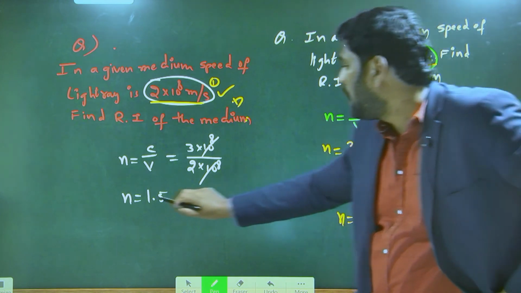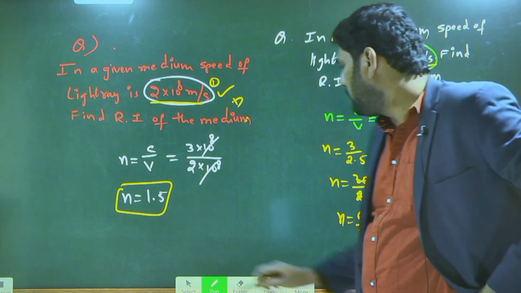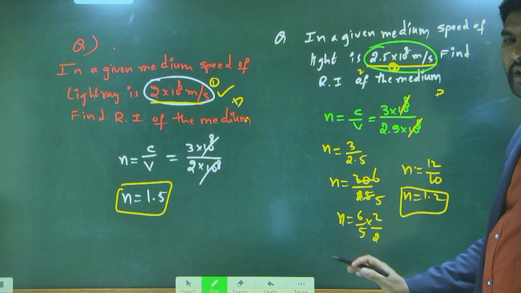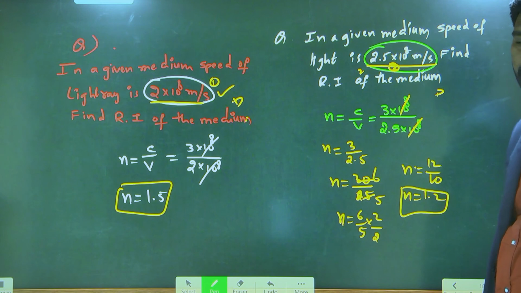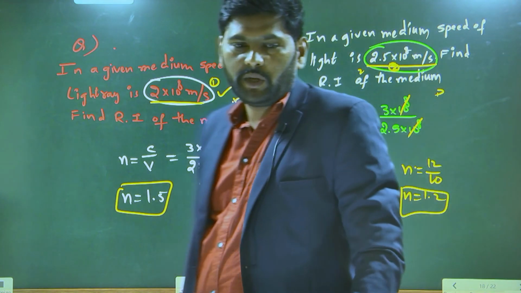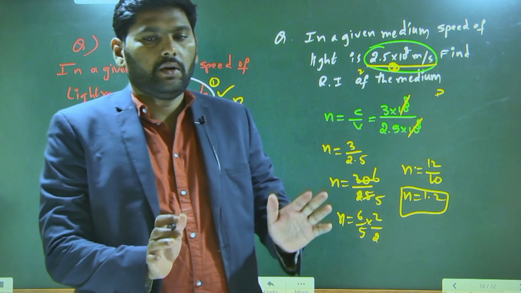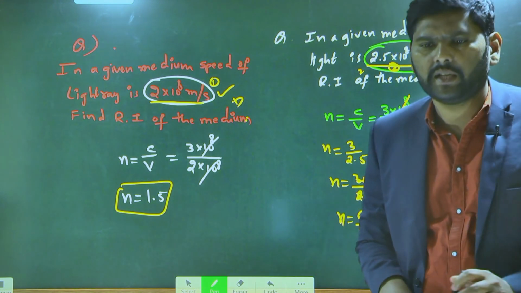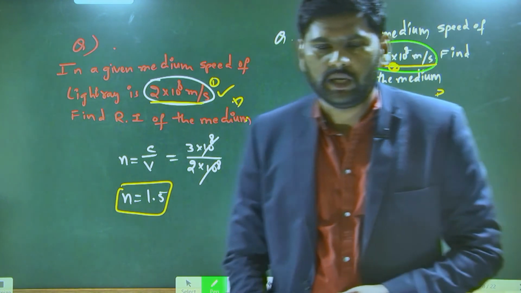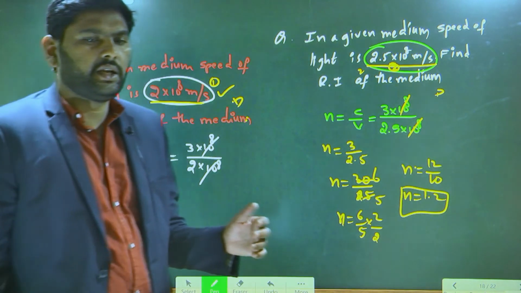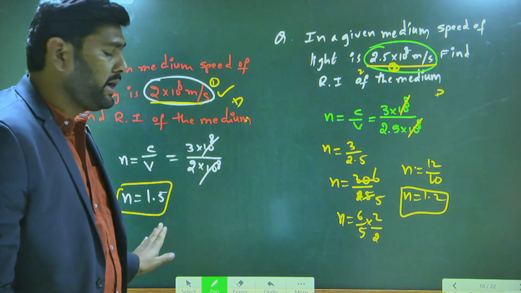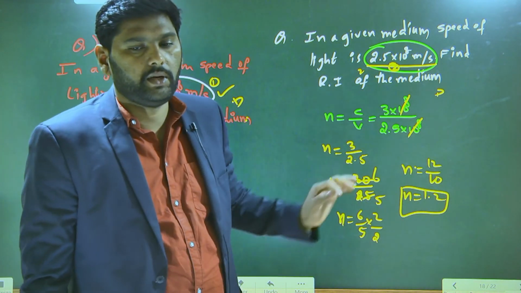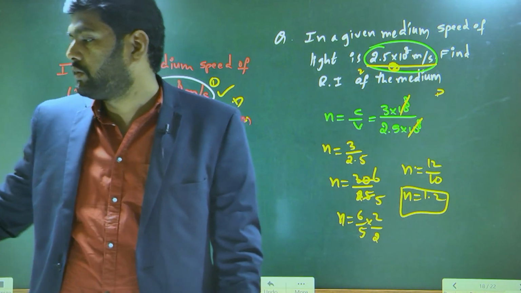The same way, observe the refractive indexes. Who is having greater refractive index, 1.5 or 1.2? 1.5. Which means the denser medium has the greater refractive index. Who is having greater refractive index, that we call a denser medium compared to the other medium. That is where we can give the conclusions.